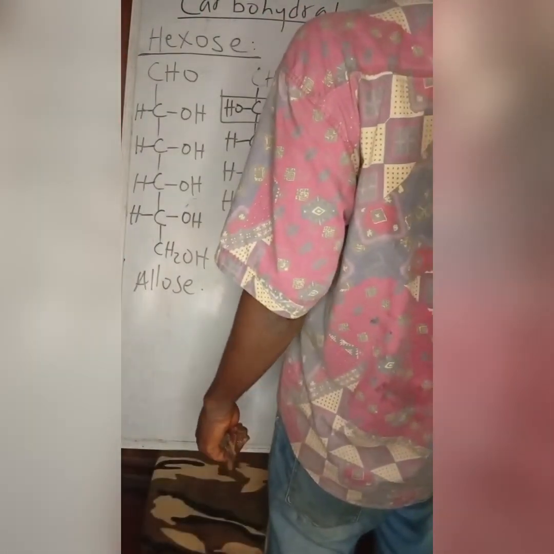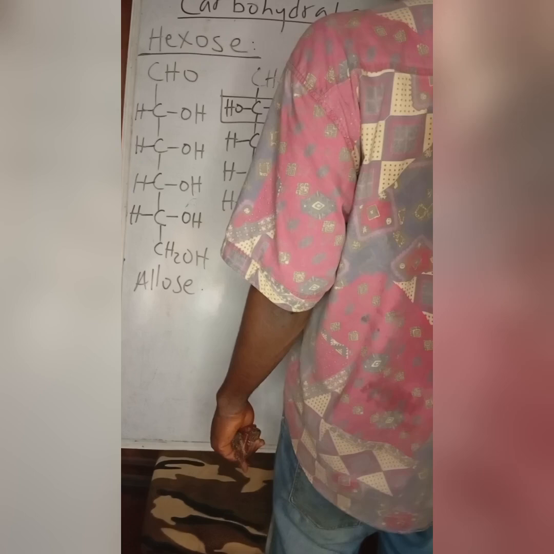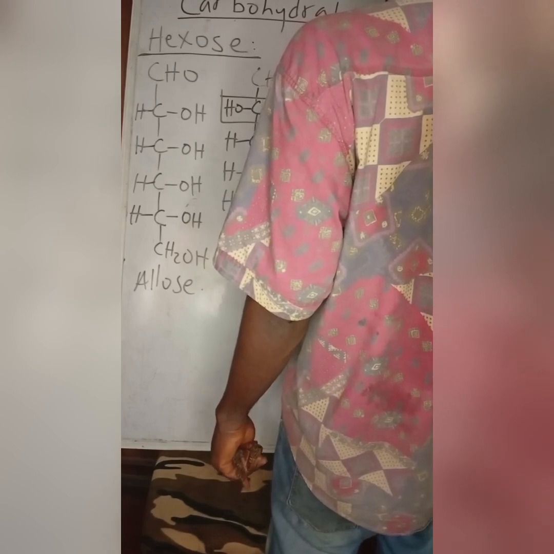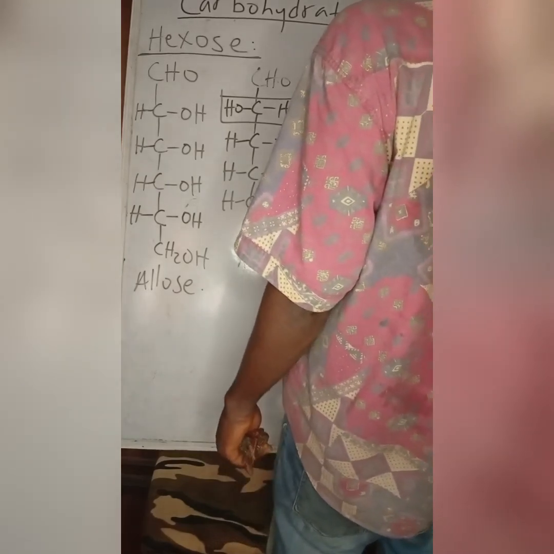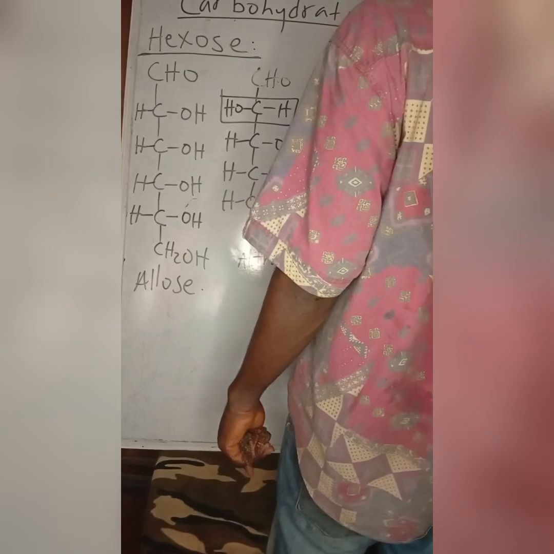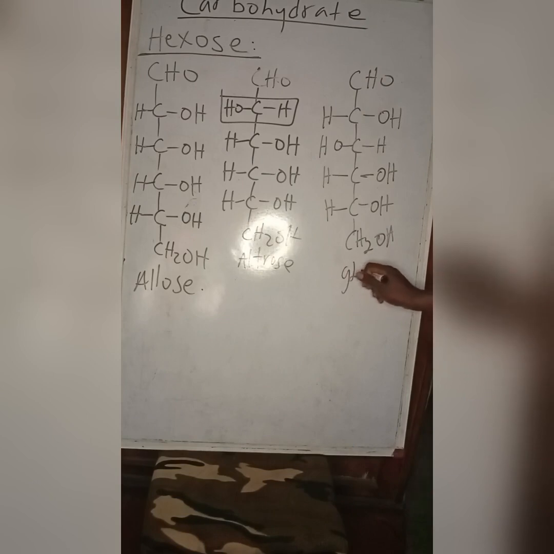Now, an epimer of allose at carbon 3 is glucose. So this is glucose, which is the most popular sugar. Glucose is blood sugar, very popular, and it's found in grapes and many soft drinks. Now, from glucose, you can draw many others.